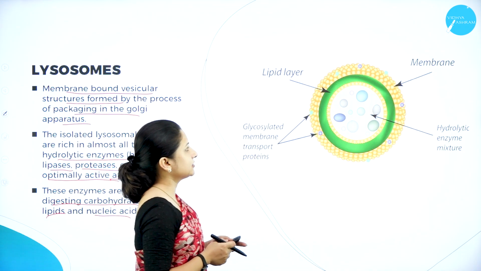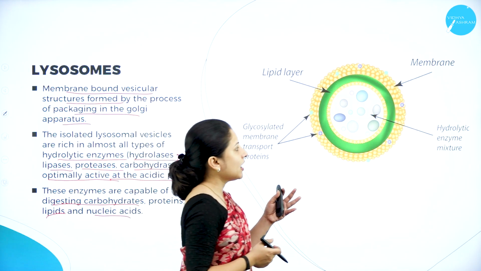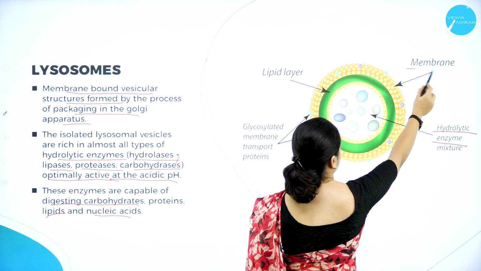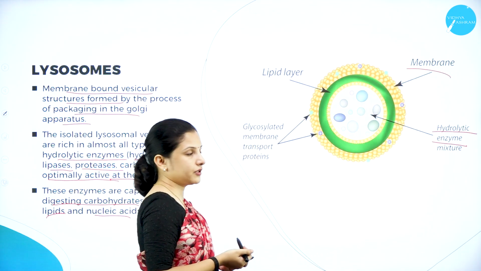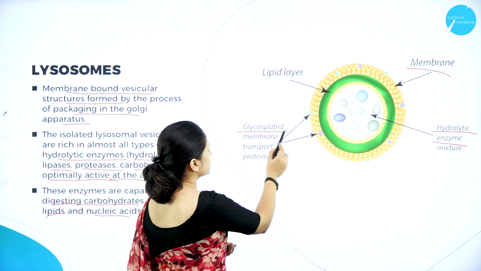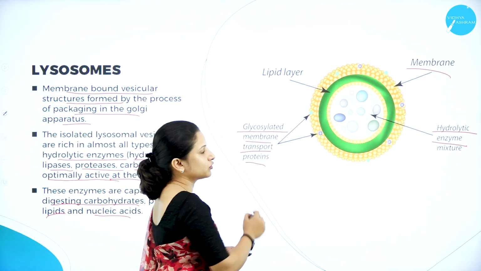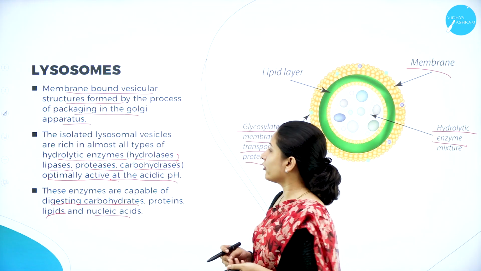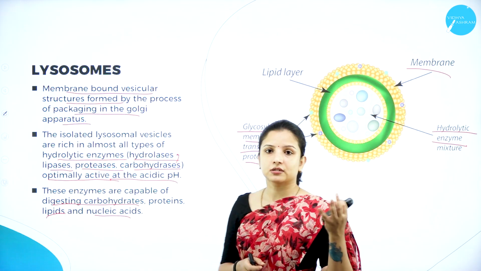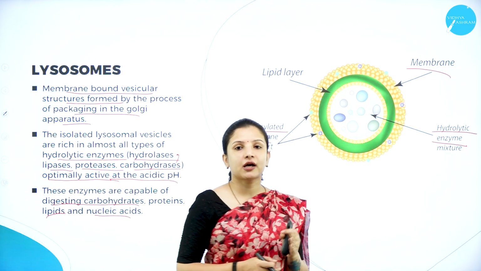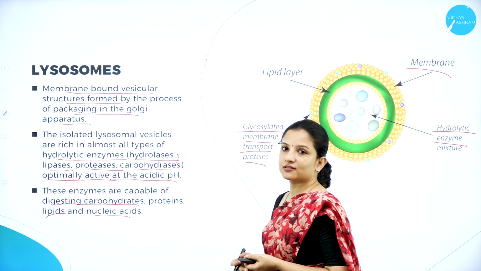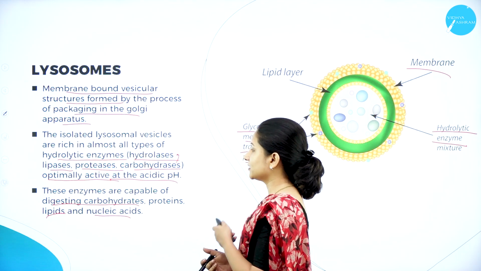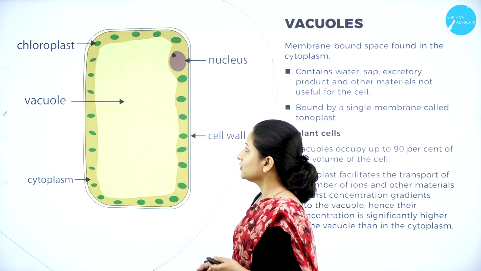So you can see here the lysosome, it is made up of a lipid layer, and it also produces a lot of hydrolytic enzymes, and it has a membrane. The membrane is made up of a lipid bilayer, and it has a glycosylated membrane which helps in the transport of proteins. So the main function is to transport the proteins and lipids, and also in the production of vesicles of lysosome. It is rich in hydrolytic enzymes such as the hydrolases, lipases, proteases, carbohydrases, etc. So these are the main functions of the lysosome.